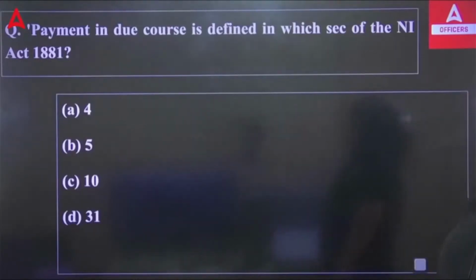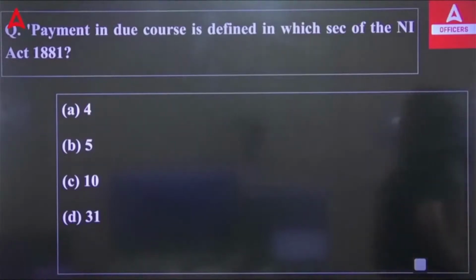What does payment in due course actually mean? It means making the payment apparent within the apparent tenure of the instrument, in good faith and without negligence, to any person in possession thereof, under circumstances which do not afford a reasonable ground for believing that he is not entitled to receive payment of the amount therein mentioned. So, payment in due course simply means payment in accordance with the apparent tenure.